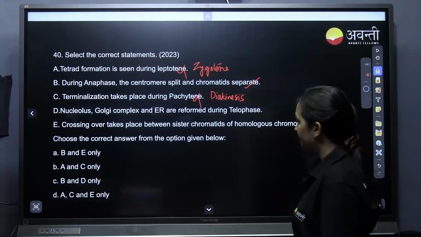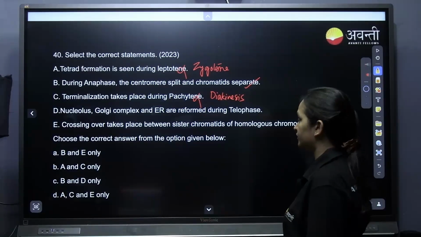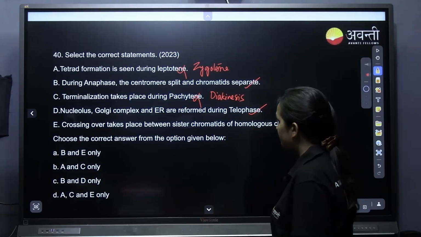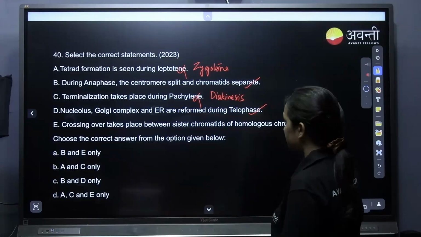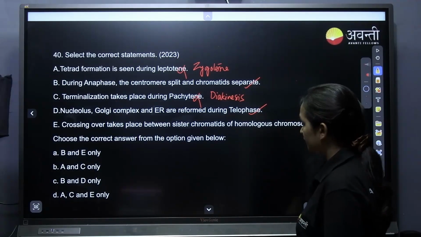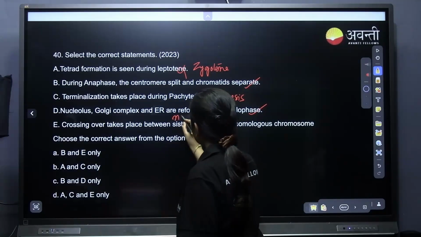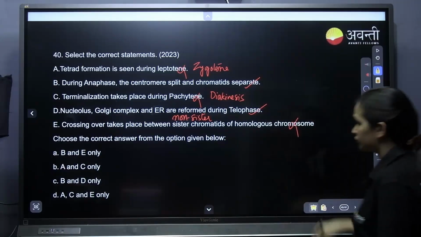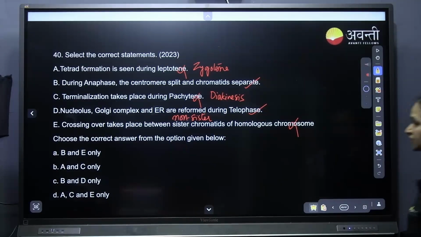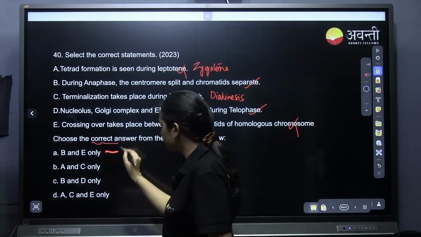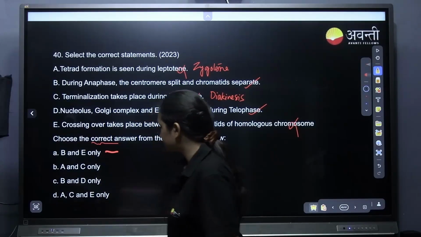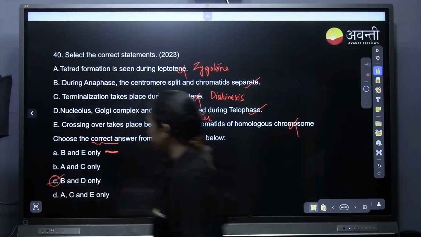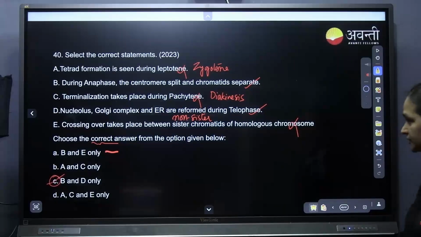Nucleolus, Golgi complex, ER are reformed during telophase. Is it correct? Yes, it is correct. Crossing over takes place between sister chromatids of homologous chromosomes. The crossing over takes place between non-sister chromatids. So this is wrong, which makes B and D the correct answer. So C is the right answer. Any doubts?